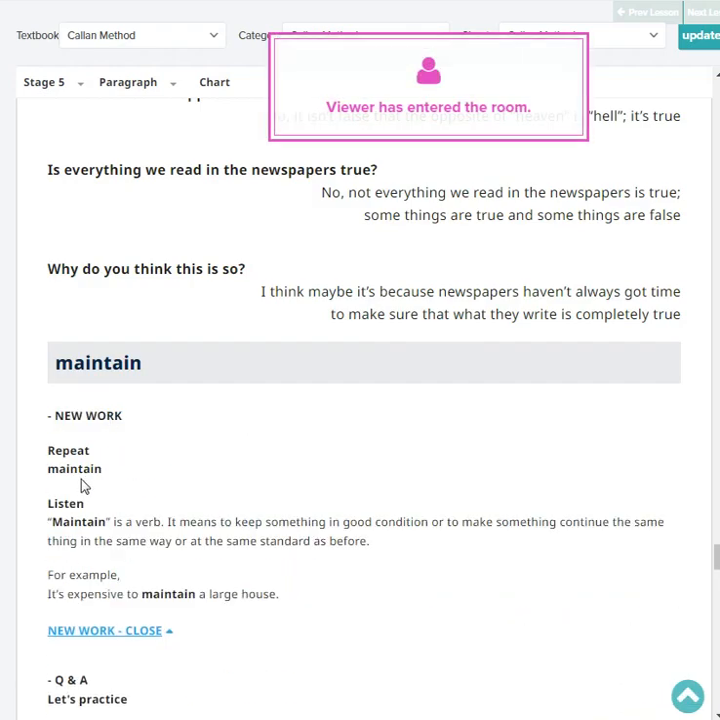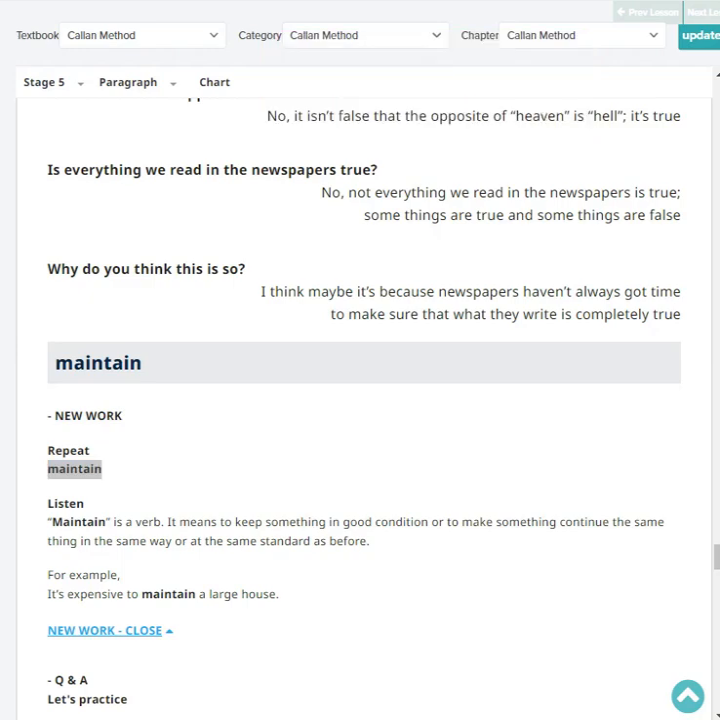Maintain. Very good. Listen, maintain is a verb. It means to keep something in good condition, or to make something continue in the same way or at the same standard as before. For example, it's expensive to maintain a large house.